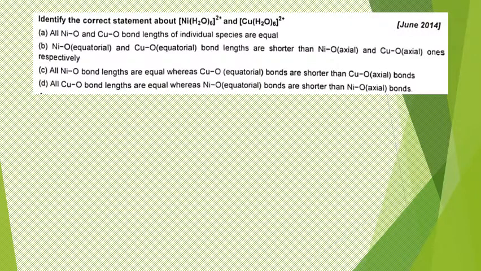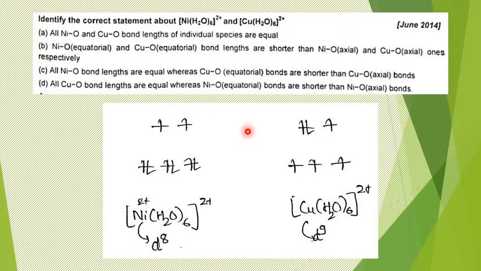Then next. See, this was a simple question. So if we have solved these three questions, it should definitely not be difficult for you all to solve this question. It is just about these two complexes, hexaaqua nickel 2+ complex and hexaaqua copper 2+ complex. Again, if you write their crystal field electronic distribution, say it is d8 and it is an even distribution, t2g6 eg2, it is even distribution. So in this case, no Jahn-Teller distortion. Whereas in this case, if you look at it, it is a d9 system. Right, so here I have missed electrons. In fact, it is d9. So all these three electrons must have been paired. Please note this change.